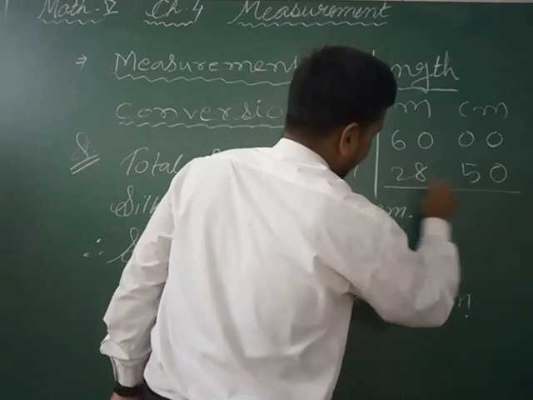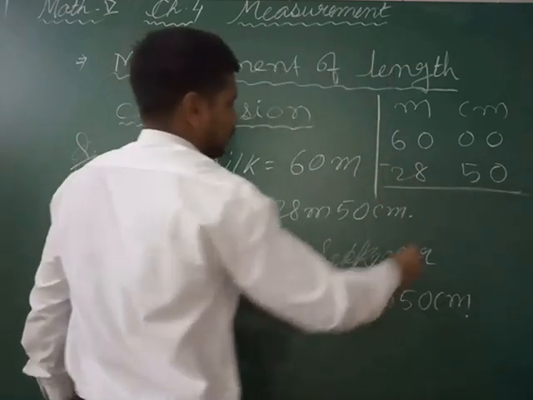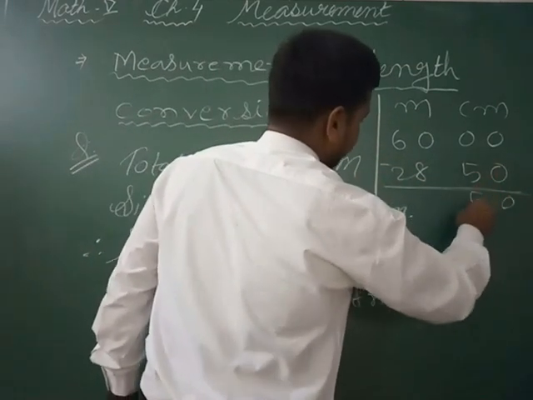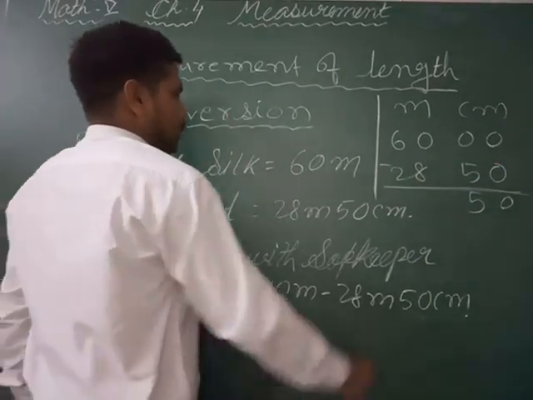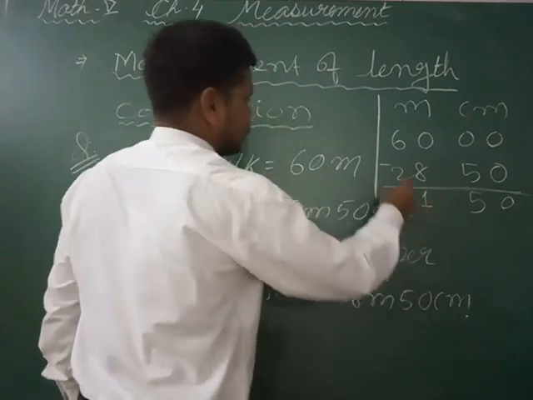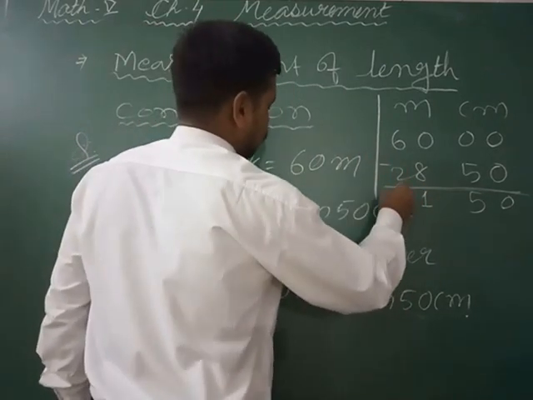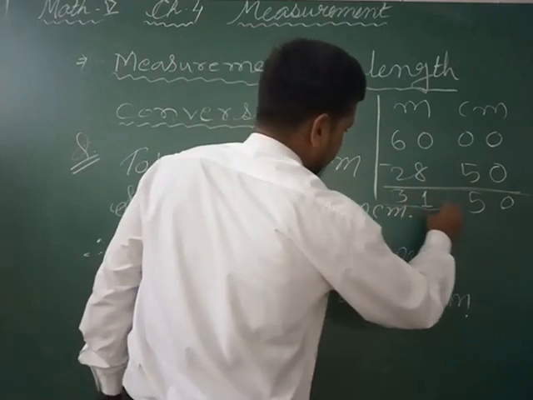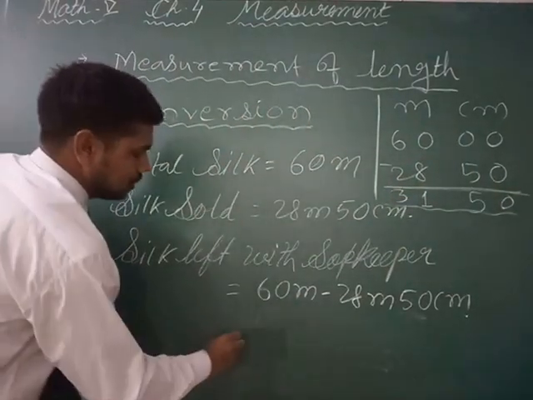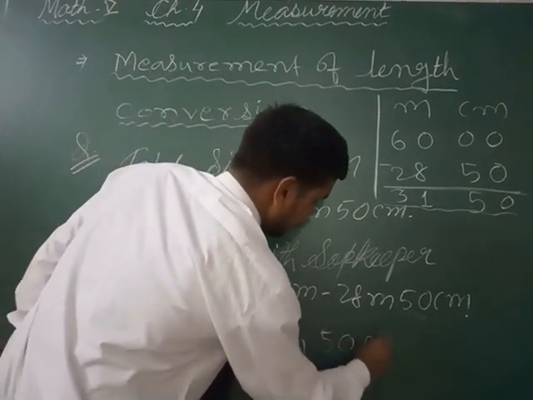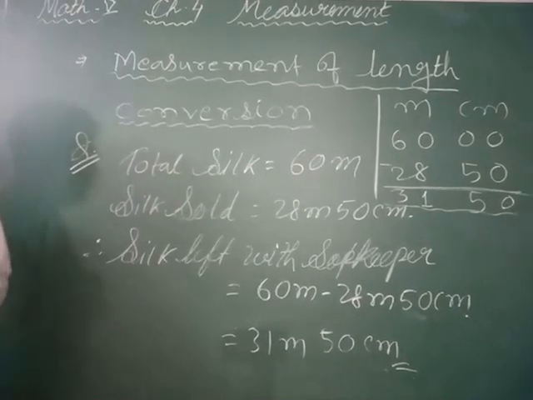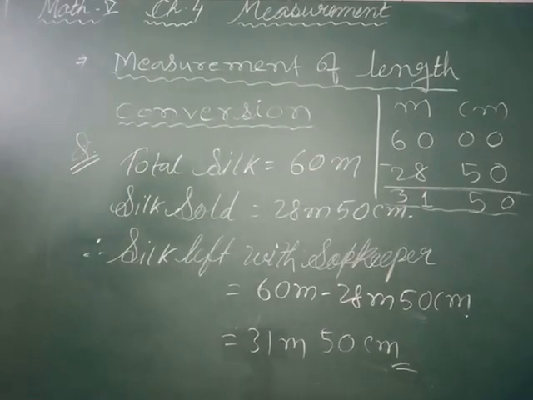Now we will subtract. 0 minus 5 needs borrowing, so this will be 9 and 10, and 10 minus 5 is 5, so 3. So 31 meter and 50 centimeter will be the cloth left with the shopkeeper. So this is how you can solve this word problem.